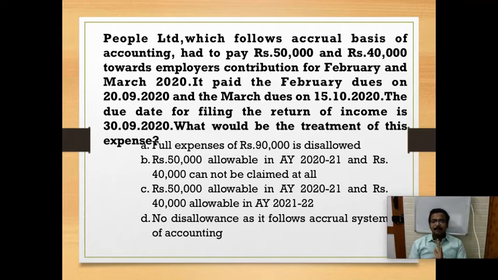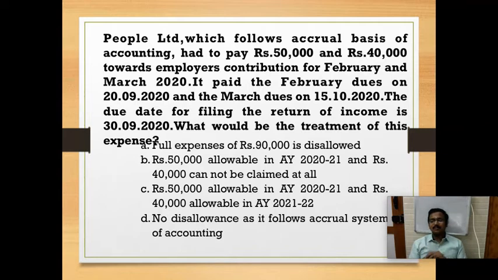So what is the answer? In option C, rupees 50,000 is allowable. Only 50,000 is allowable because the 50,000 is the February month dues, which I paid within the due date. So this is allowable during this assessment year, that is 2021. Whereas this 40,000 is paid after the due date, so it can be claimed in the next assessment year.